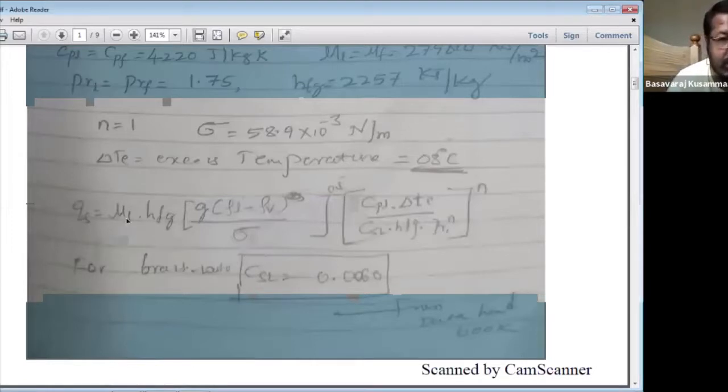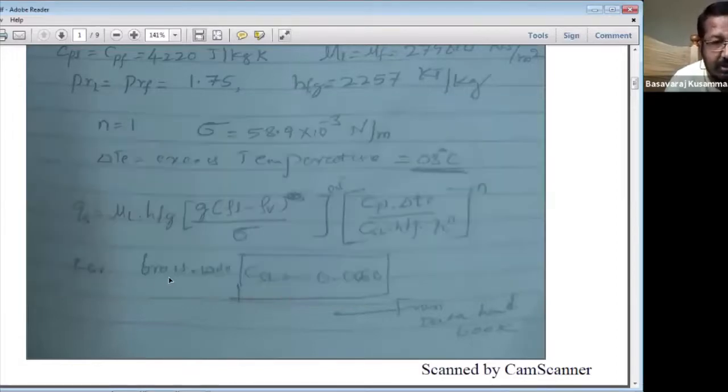QS is equal to mu L HFG times g into rho L minus rho V divided by sigma, raised to the power 0.5, or 1 upon 2, into CPL into delta T e divided by CSL. Delta T e is called the excess temperature. CSL we can take for brass water.